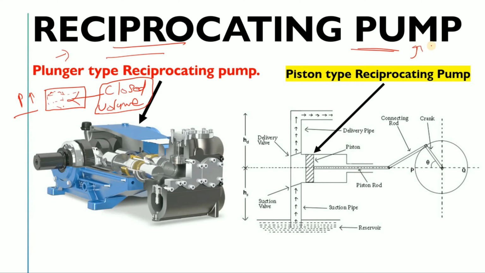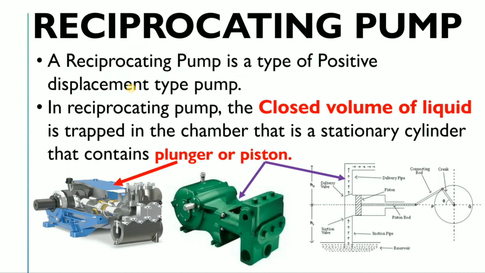The positive displacement pumps are also classified as rotary pumps. In the rotary pump you also take a closed or fixed volume, but in that case there is rotary motion. Let's suppose the gear pump. The gear pump comes under positive displacement type pumps. Are you getting my point, what I want to say?